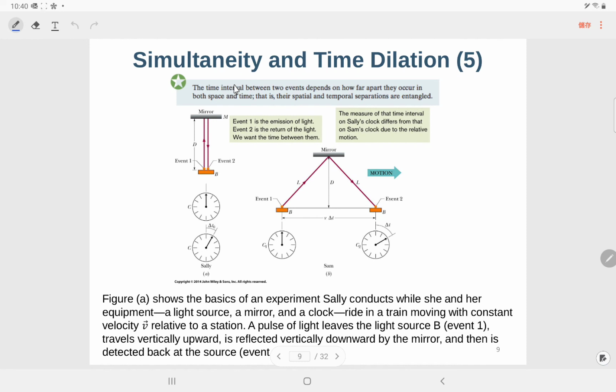Their spatial and temporal separation are entangled. Entangled 的意思是纠缠，如果你听过量子纠缠，就是 quantum entanglement。所以你要说事件是不是同步的，它跟它们的速度还有位置是有关系的。